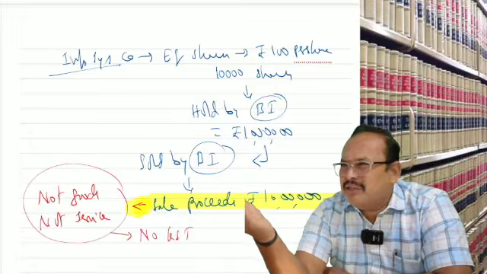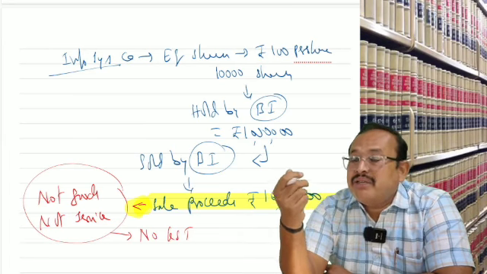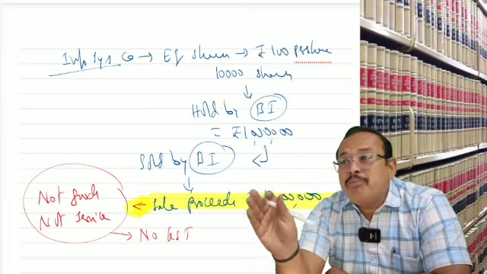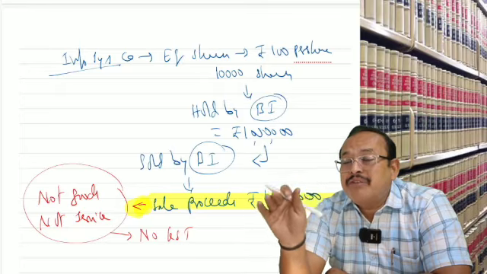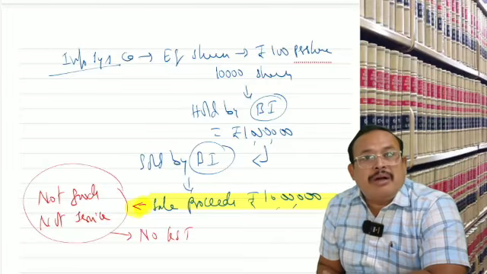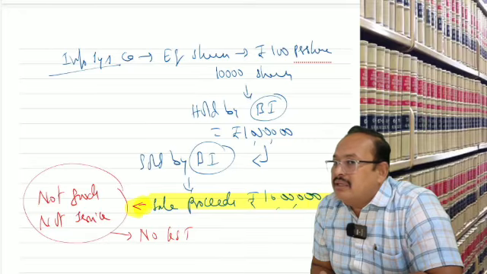It may be there in your CS Executive: buying and selling of shares in the secondary market is not possible without the help of a stockbroker. Correct? Stockbroker இல்லாம நான் விற்க முடியுமா? விற்கவே முடியாது, வாங்கவும் முடியாது. எங்க வாங்கலாம் தெரியுமா?